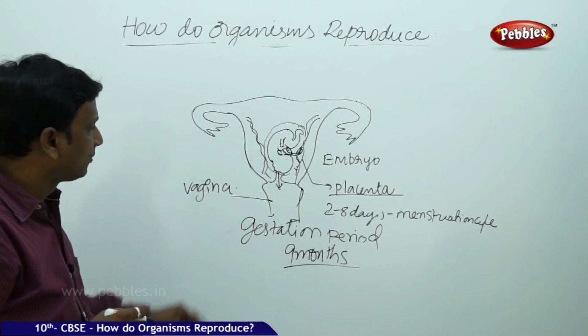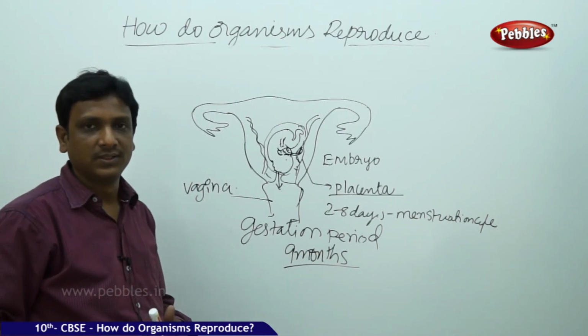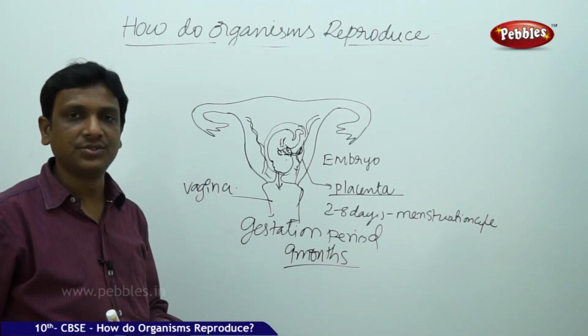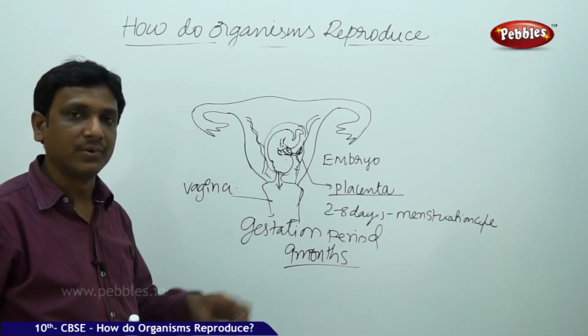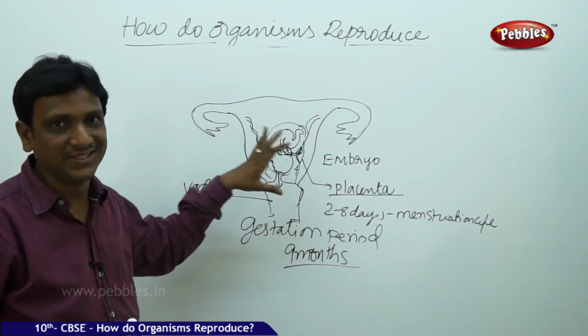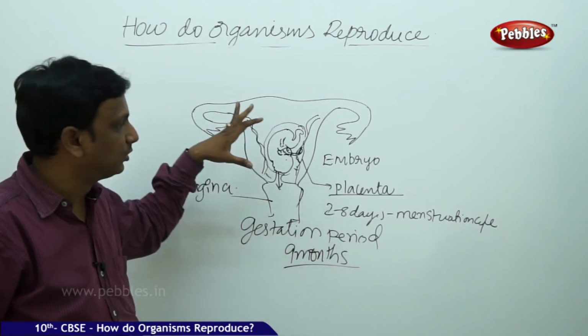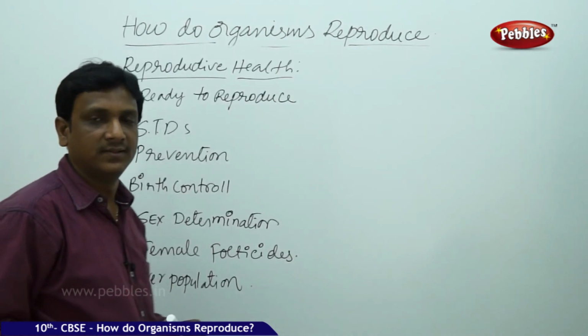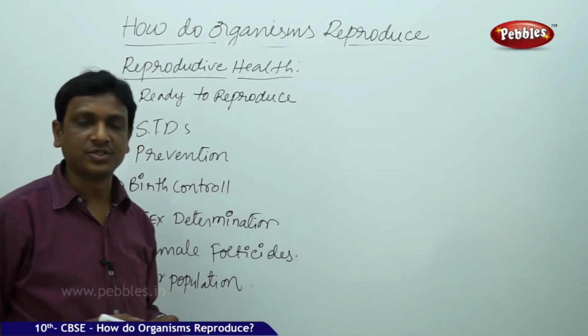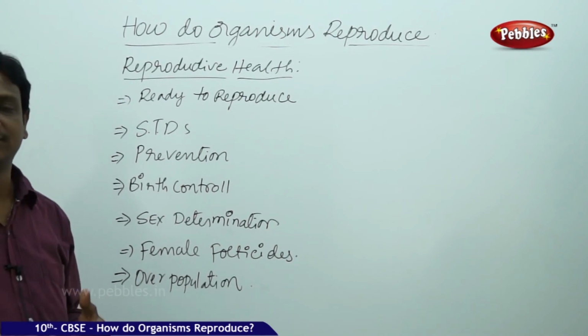This is totally controlled by hormones. There are two female hormones, estrogen and progesterone. Progesterone plays a major role in providing all the necessary conditions and changes in the uterus for the growth of the baby inside. So we discussed sexual reproduction in humans, that is, in our case.